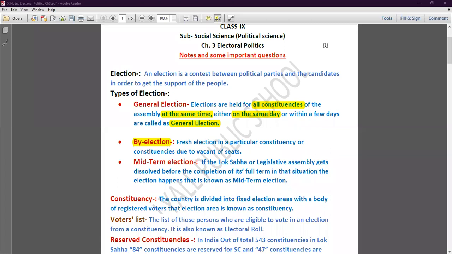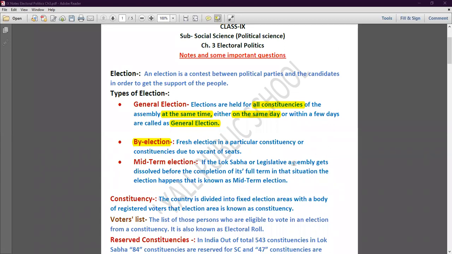Now dear students, let us come to the third type of election. The third type of election is midterm election. As you can understand from the name itself, midterm. Before completing the term, if the legislative assembly or the Lok Sabha gets dissolved, and then the election happens for all the constituencies together, that is known as midterm election. Very simple.